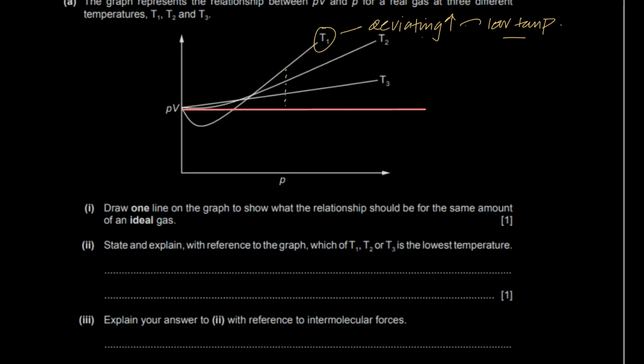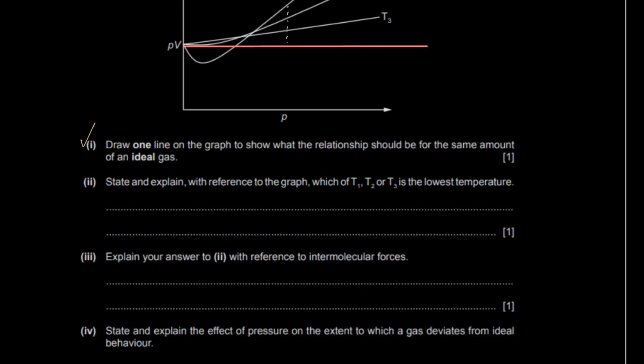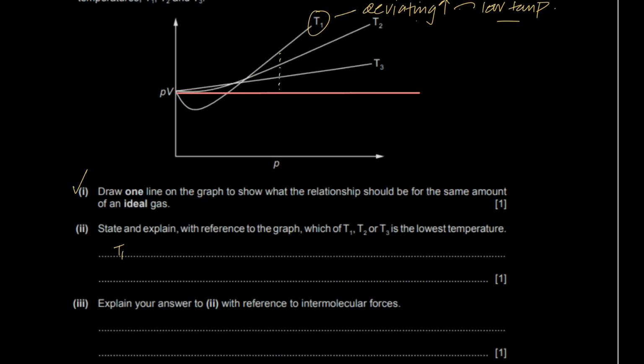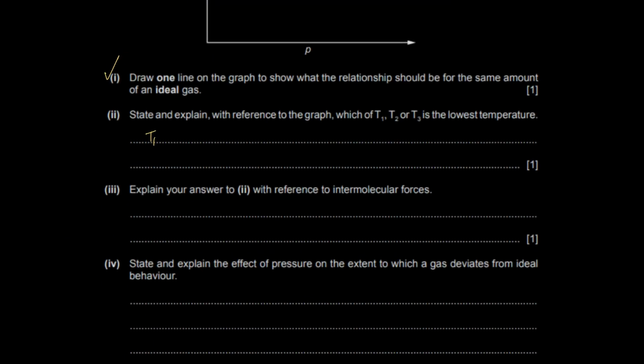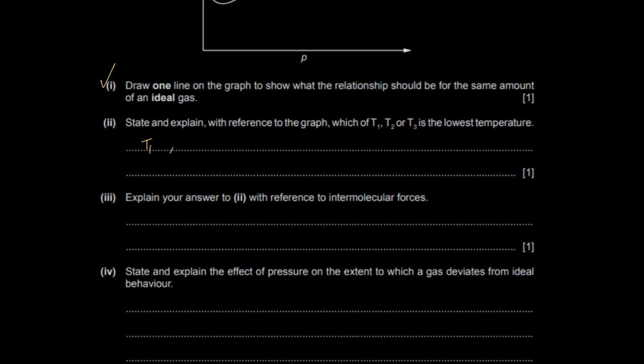Now you see, draw one line to show the ideal gas. We've already done this. State and explain with reference to T1, T2, T3 which is the lowest temperature. It's T1, and T3 is in fact the highest temperature because it's behaving most like the ideal gas, and at higher temperature gases tend to behave like ideal gas. So T1, and what's the explanation to it? The explanation, sir, is very simple, because there's the most deviation from ideal gas.